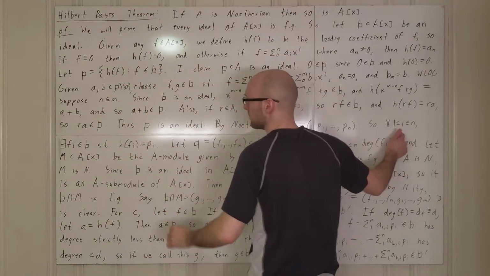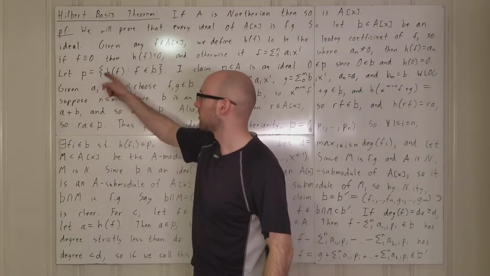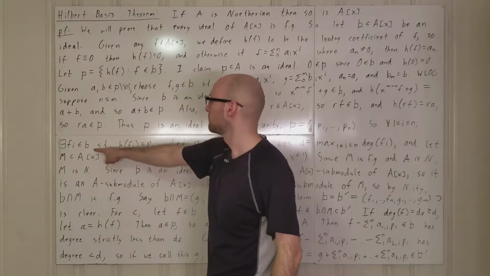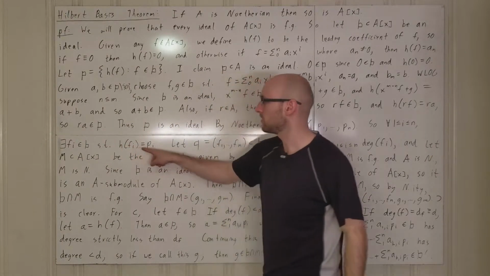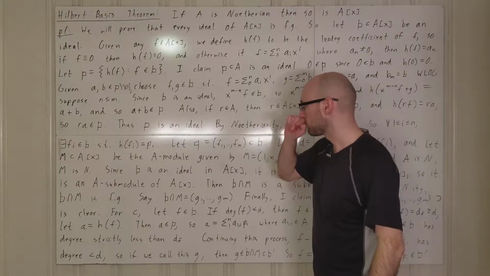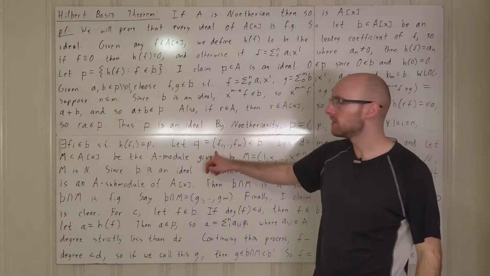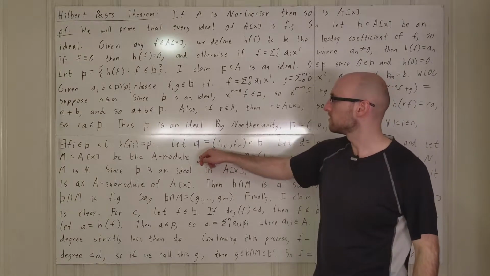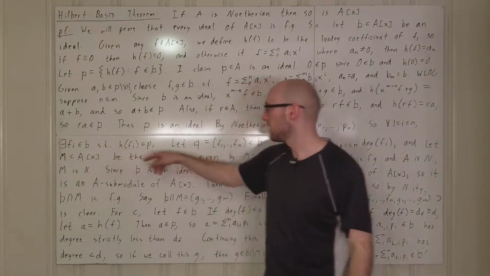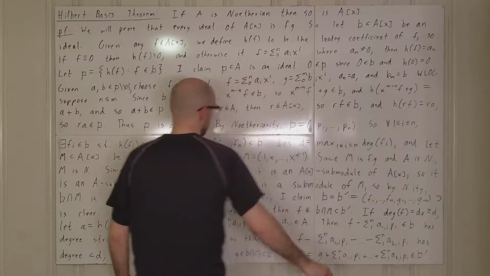So for every single one of these, there is some polynomial f_i in the ideal B whose leading coefficient is precisely p_i. And now let Q be the ideal generated by f1 through fn. Certainly, since each f_i is an element of B, this ideal must be contained in the ideal B. All right?